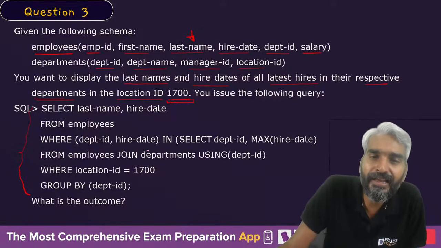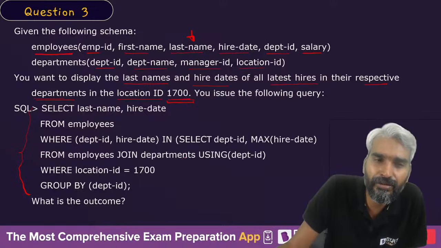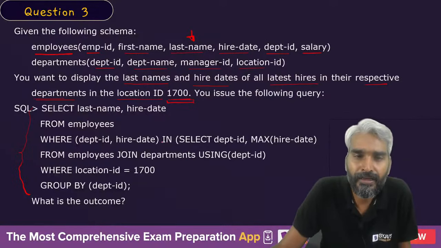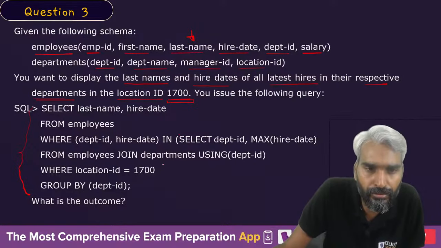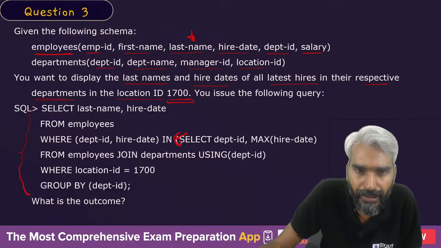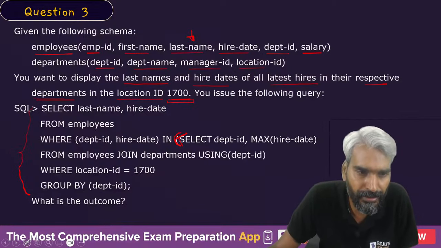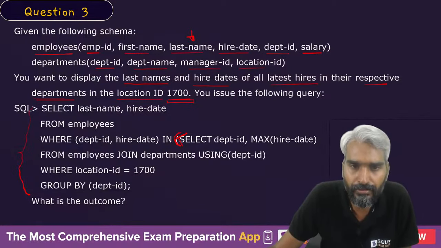Do we have any inner query in this case? Do we have any inner query? So let's look at this. This is your inner query. This is the bracket which starts. So perhaps we have skipped some bracket, but let me correct this.